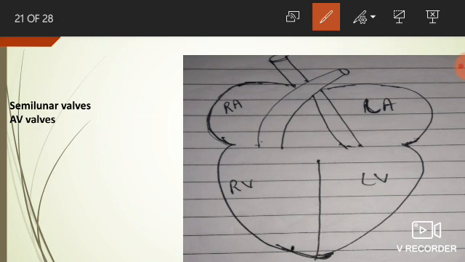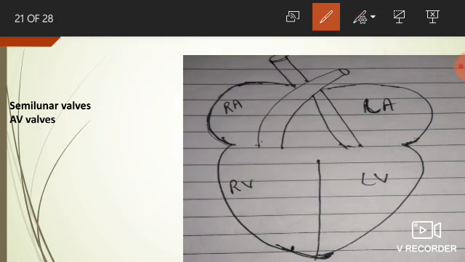Now we will discuss the second phase, atrial systole. As the name suggests, in this phase the atria get contracted. Systole means contracted, and atria are part of the heart. So atrial systole means the atria get contracted. When an impulse is generated in the SA node region for the contraction, both atria show systole.